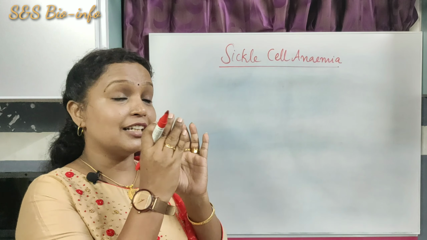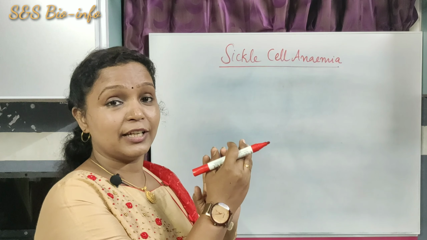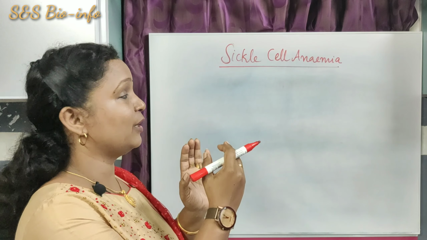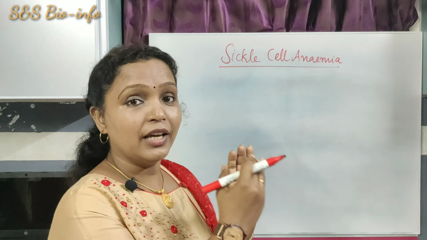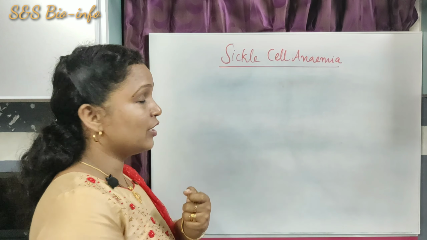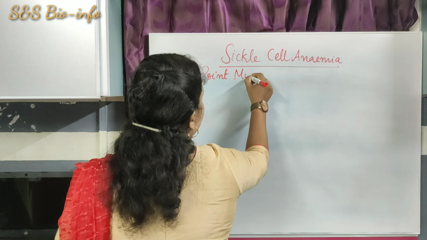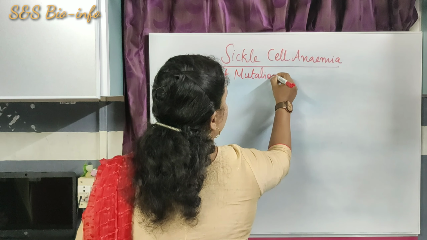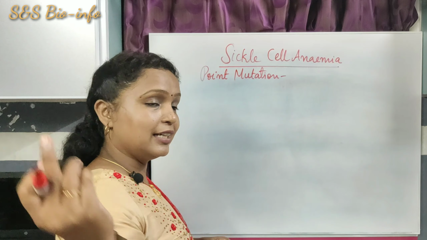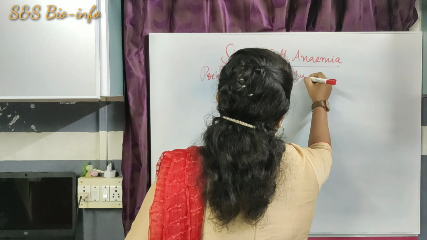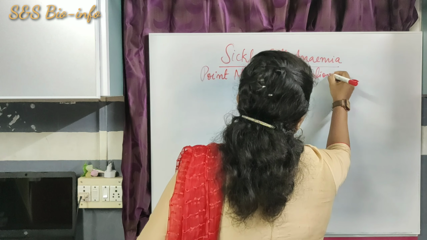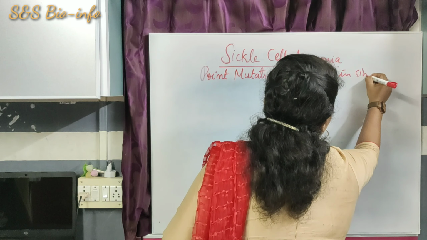So let's study what the structure of normal hemoglobin and abnormal hemoglobin is. What is the genetic cause? Point mutation means mutation of a single base pair.